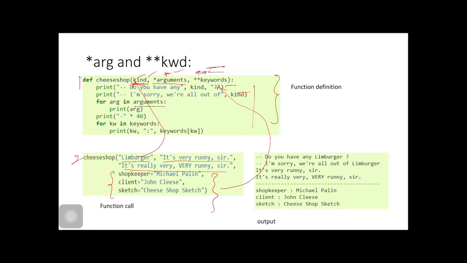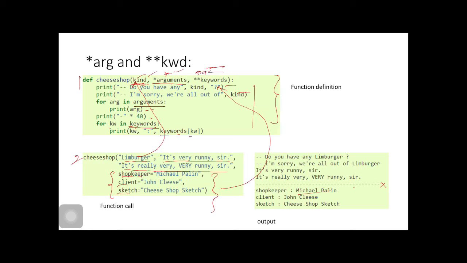Now this statement gets printed. This is the tuple. From the tuple we get values one by one. Here: do you have Limburger? I am sorry, I am out of all Limburgers. What else? It's very runny, sir. It's really very runny, sir. Forty hyphen statements are printed here. Then in the keywords, for kw in keywords, kw is the keys. What are the keys? Shopkeeper, client, and sketch.